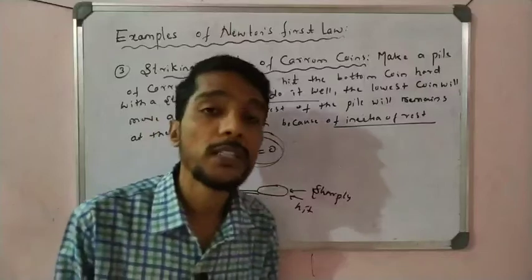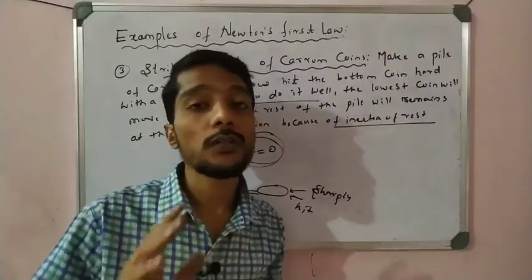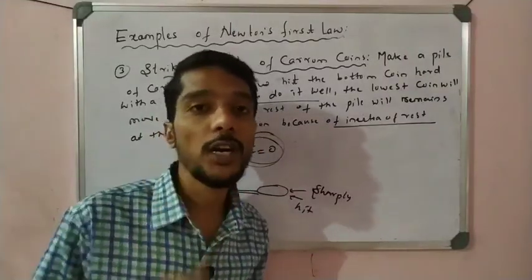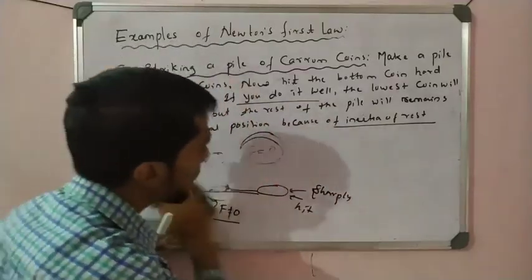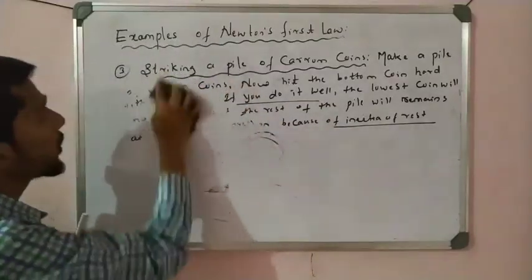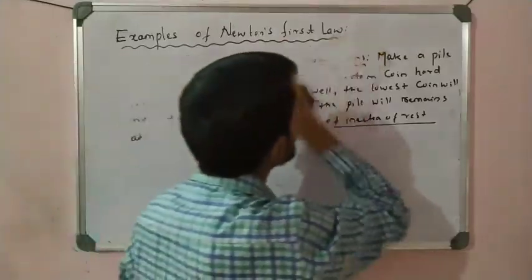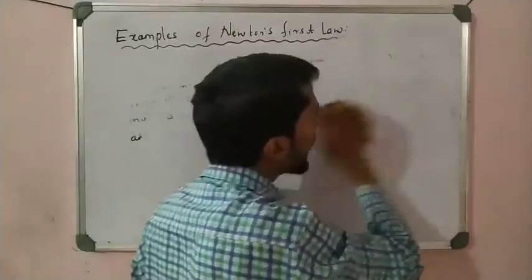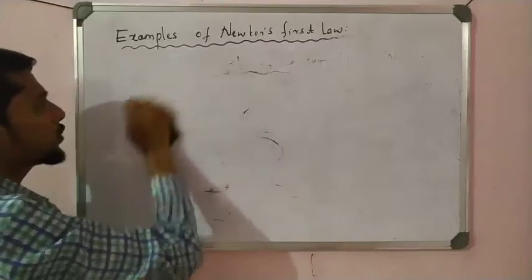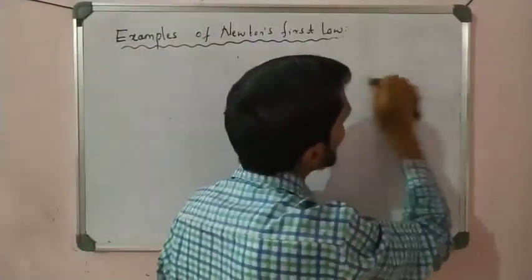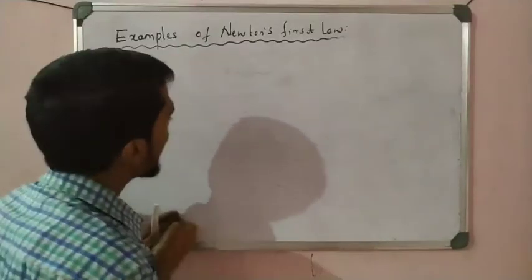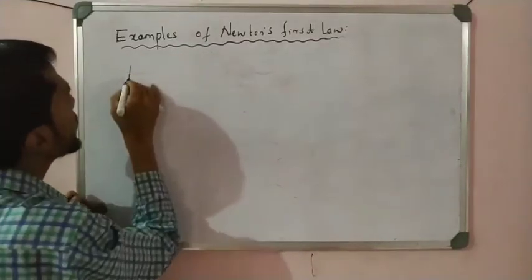I hope you understand Newton's first law of motion and the concept of inertia, right, students? This is a very important point you have to remember. Now, students, one thing I forgot to explain about inertia. I can take that point right now: inertia and mass. That is the last point. Inertia and mass.